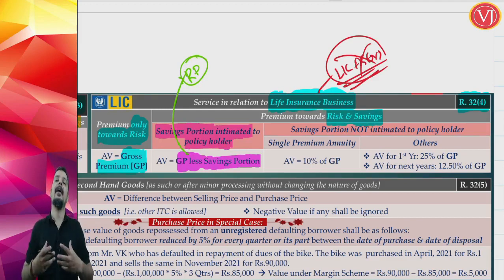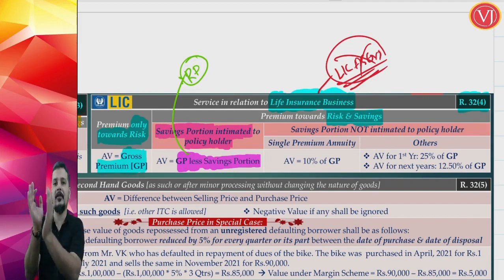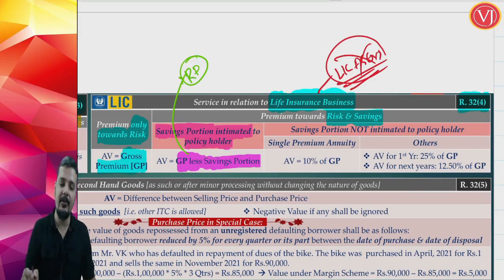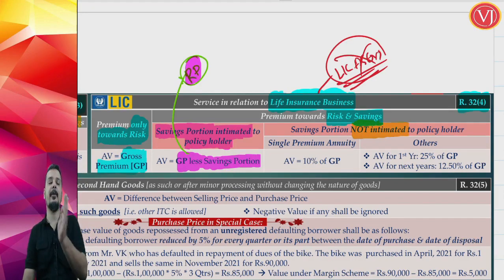If the person investing as an LIC policy holder is intimated, see, this is your risk portion, this is your savings portion, then the life insurance company will pay GST only on the risk portion, that is, gross premium minus the savings portion. Gross premium minus the savings portion is nothing but the risk portion. Another scenario is possible where the savings portion is not intimated to the policy holder. The premium contains both risk plus savings, but what amount is the risk portion and what amount is the savings portion is not intimated.